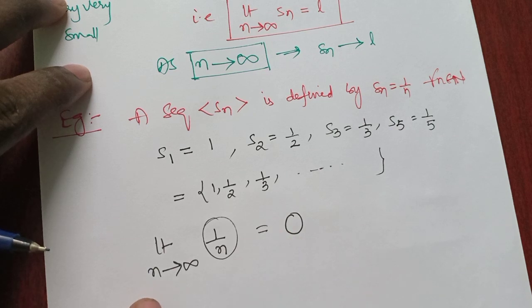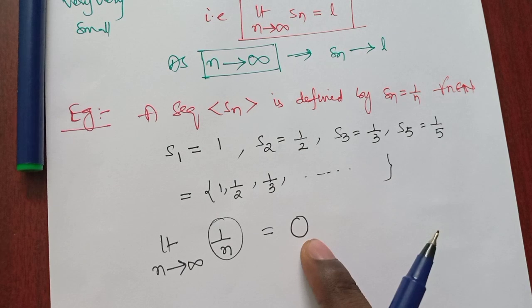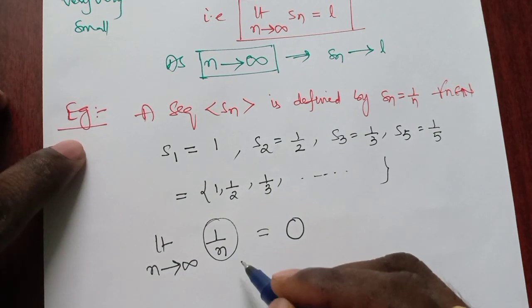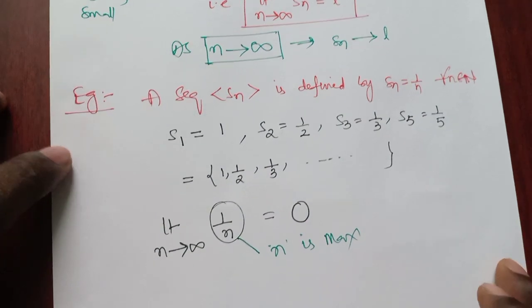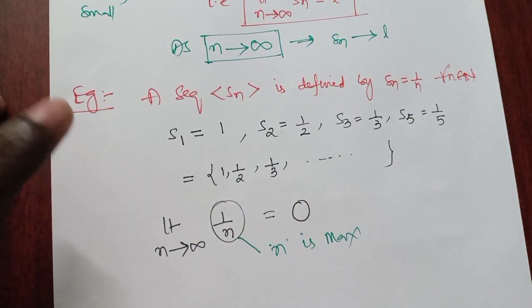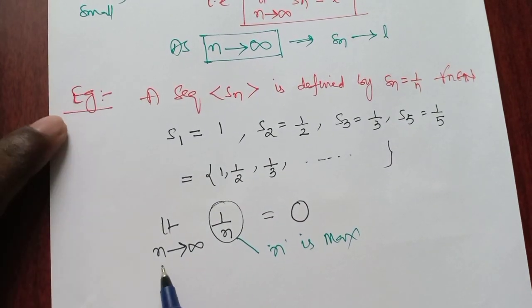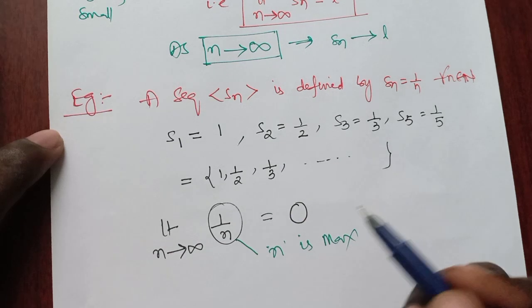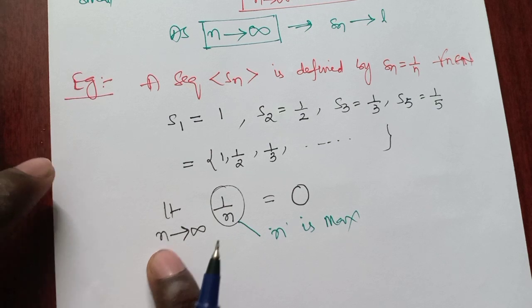As n increases and approaches infinity, then only we get the limit value. So n is maximum among all natural numbers, then only we will get the limit. Clearly what we observe is that if you take the maximum n, then only we will get the limit. Otherwise it is not possible. So whenever you take n value, it should be a maximum value.